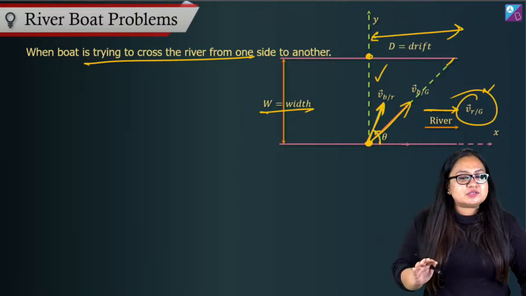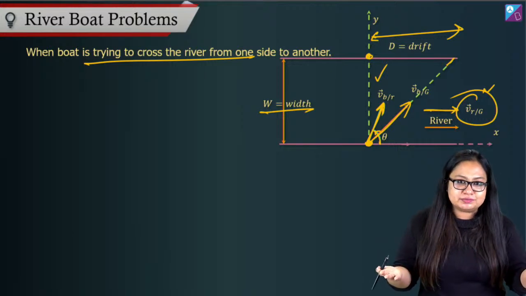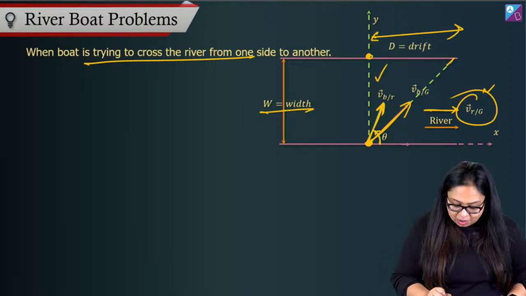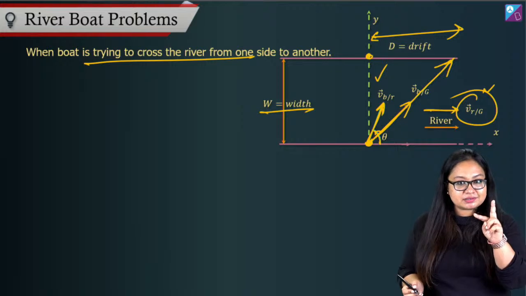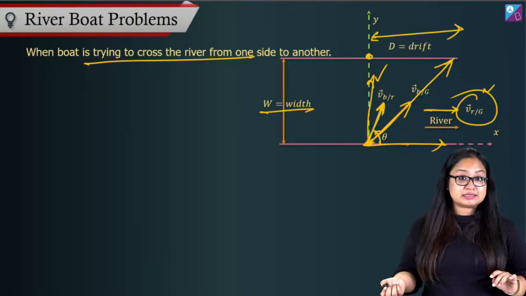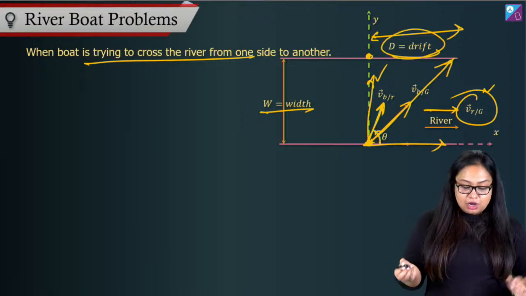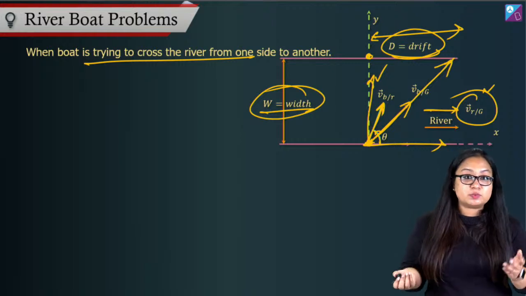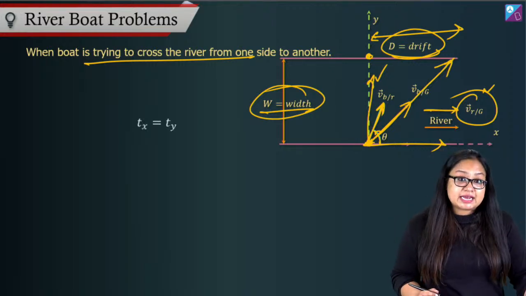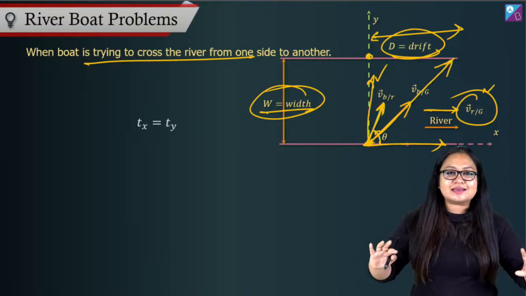Okay. Now here as well, since we are talking about 2-dimension motion, I can take the boat's motion along this direction and break it into 2 parts, right? One part along x-axis, one part along y-axis. And along x-axis, you see that displacement is drift. Along y-axis, you see that displacement is width of the river, right? So now I can say that time taken in x direction is equal to time taken in y direction. Okay, that's the basic of 2D motion.